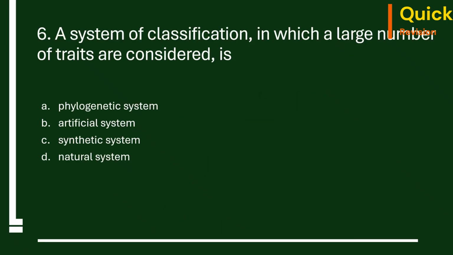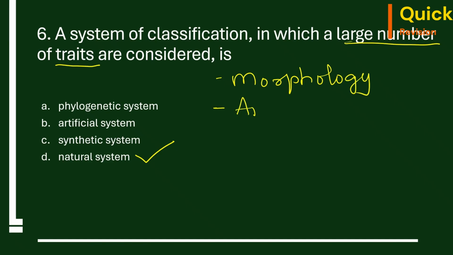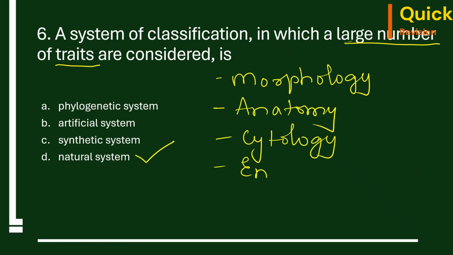Next question. A system of classification in which a large number of traits are considered is phylogenetic system, artificial system, synthetic system, natural system. The correct answer is option D, natural system. Natural system of classification is done based on morphology, anatomy, cytology, embryology, and phylogeny is also considered.